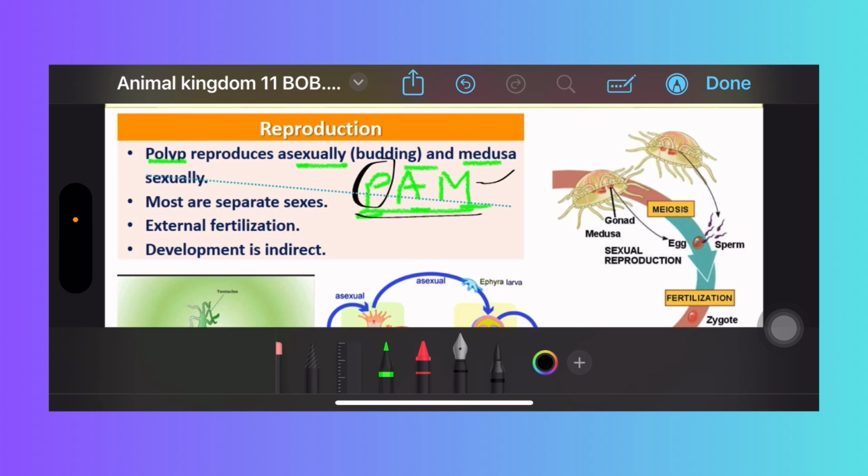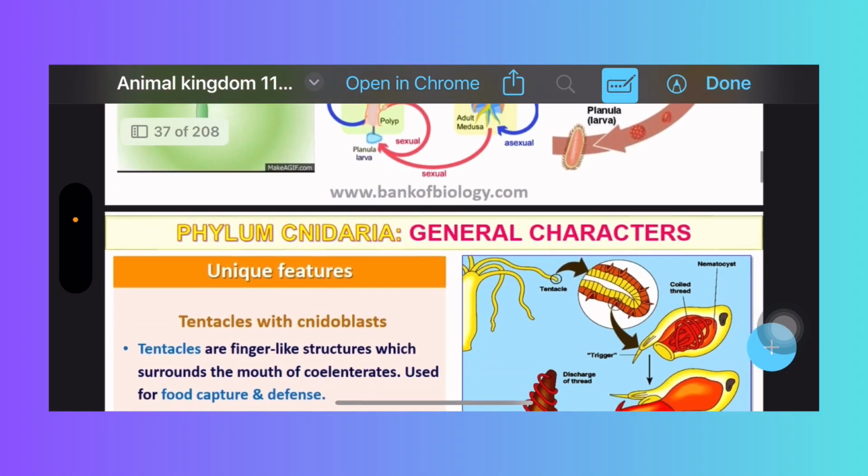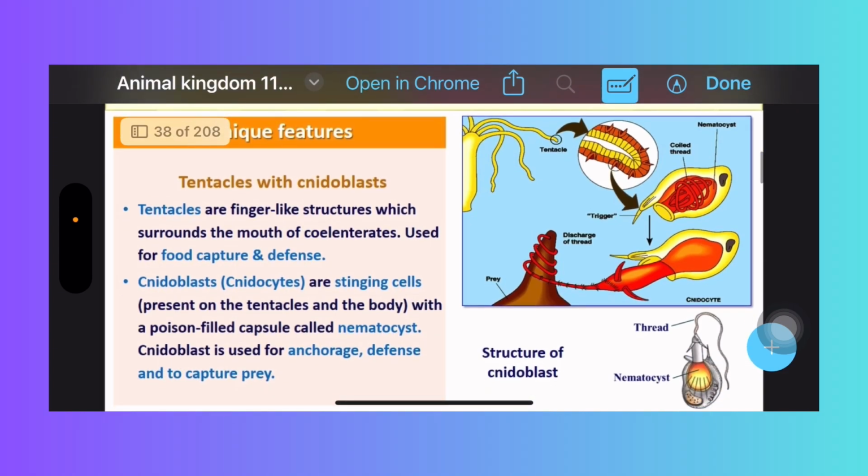Most are separate sexes, male and female are there. Fertilization is external. Development is indirect. Indirect means what? It has a larva, the name is planula. Planula is the larva which is present in these animals. That's why this is indirect development, right? Indirect development. Yes, these are the general characters.